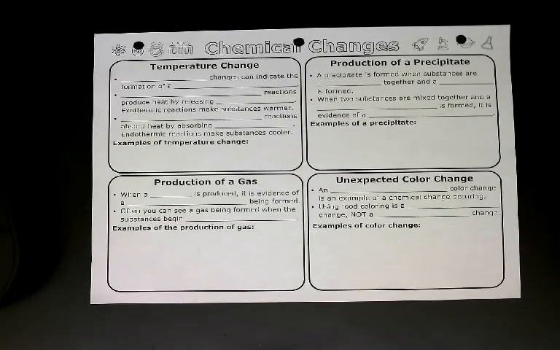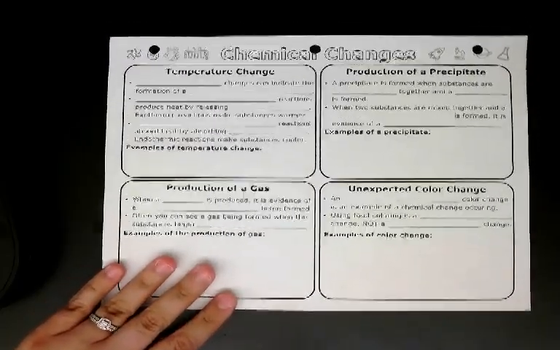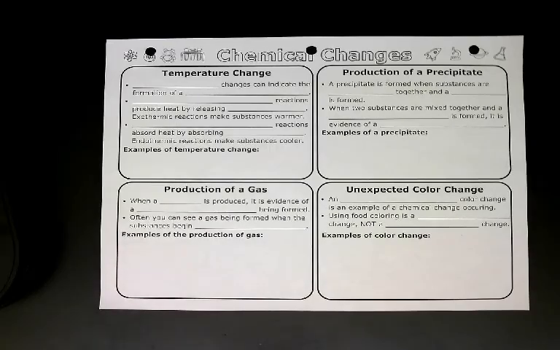All right, we're back. So everyone has this paper in front of them. Make sure you put your name up at the top. This is going to go in your binder when we finish. So we're going to take our notes. We just talked about these things, and now we're going to write some stuff about them. So we talked about chemical changes, when something new is formed. There's 4 different pieces of evidence that we look for.